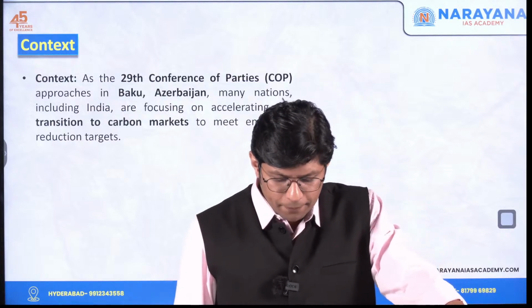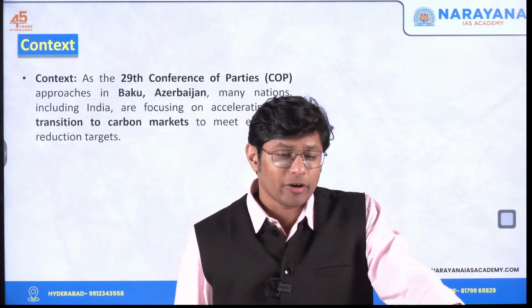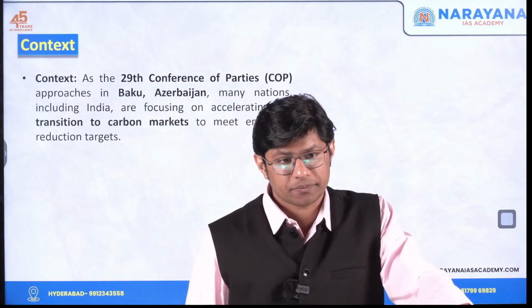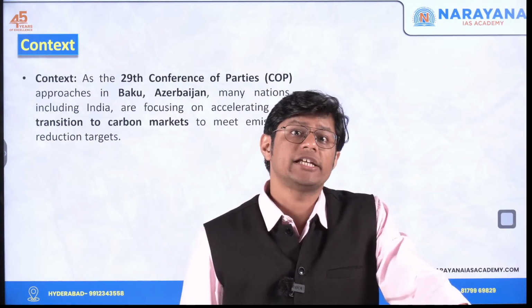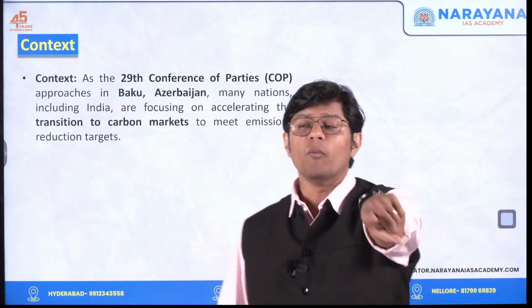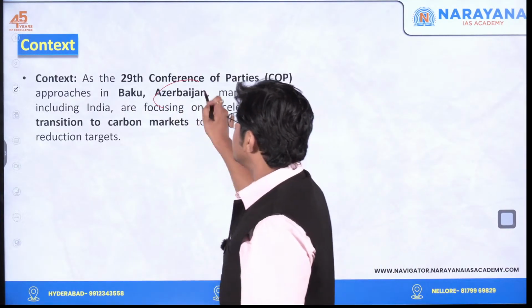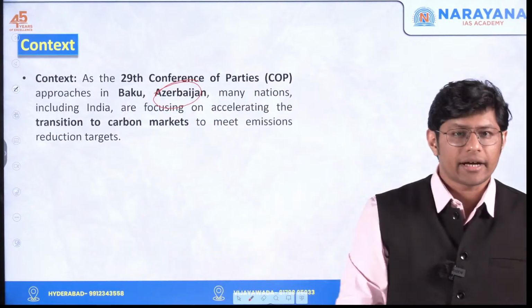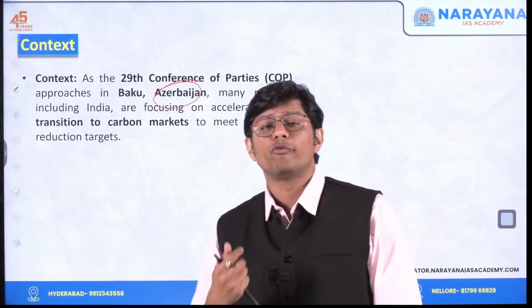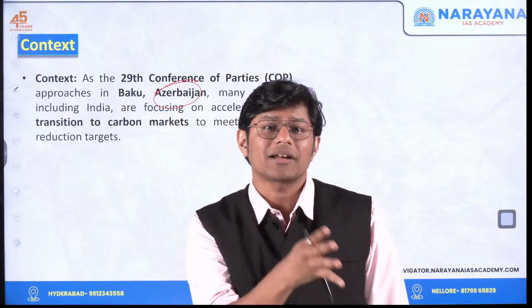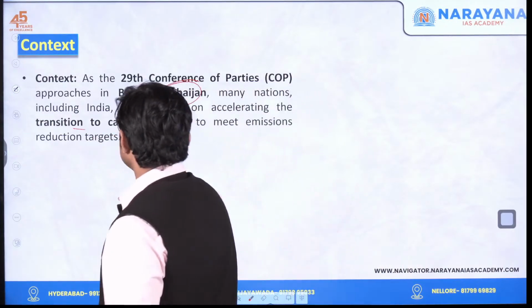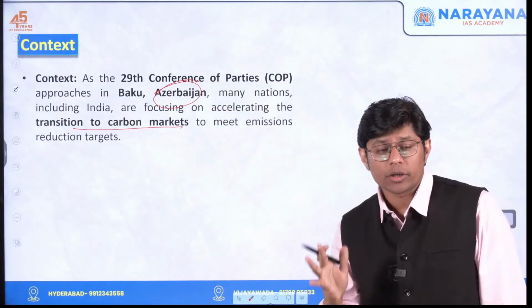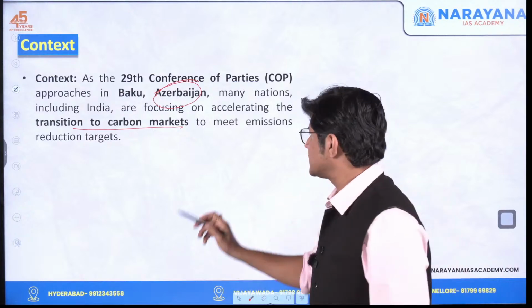Let's understand what is the context. There's a meeting to be held, the 29th Conference of Parties relating to the environment. Where? In Baku. Where is Baku? In Azerbaijan. It's your homework to identify this country in your map. So many countries like India are focusing on accelerating the transition to carbon markets, which means they want the world to focus on carbon markets.